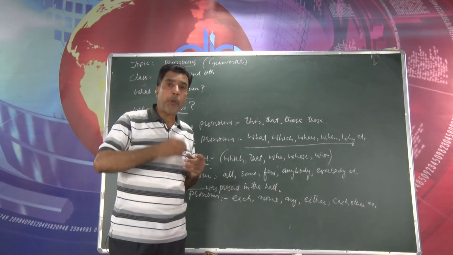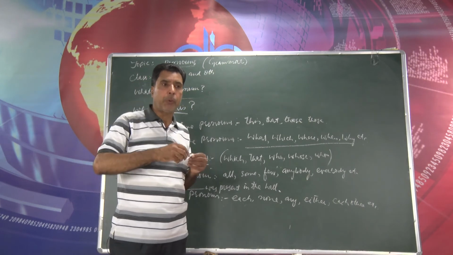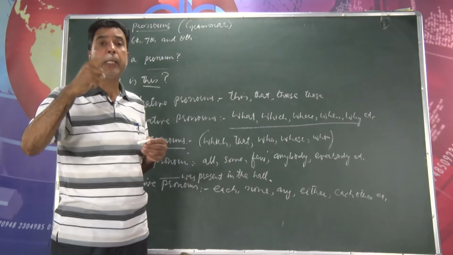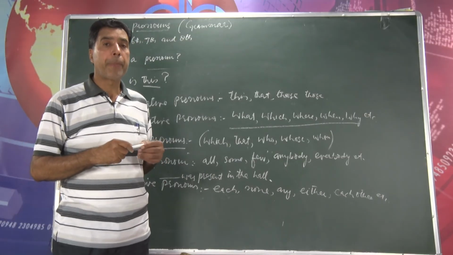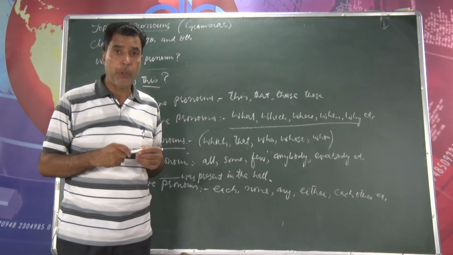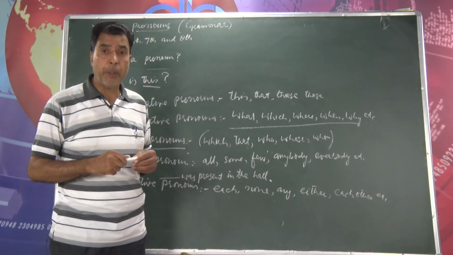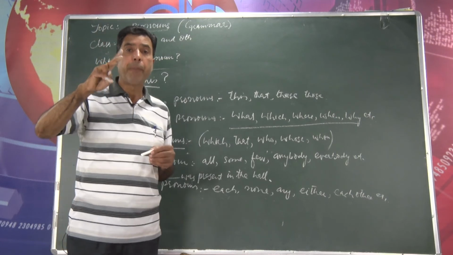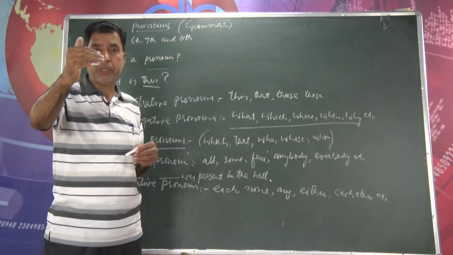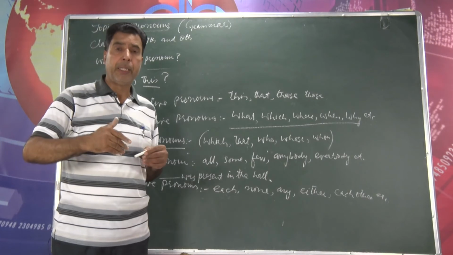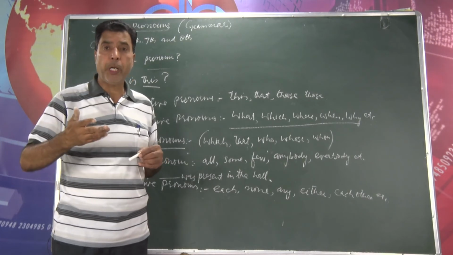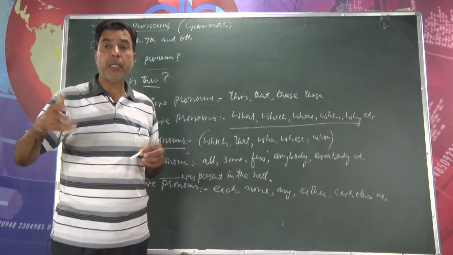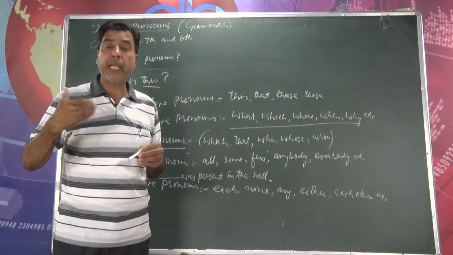Then I was talking about demonstrative pronouns, which we point out. If I say a single one, what is this? I say this. So the word this here has been used as a demonstrative pronoun. There are 7 kinds of pronouns now. The first one is the nominative case, or we can say personal pronouns. We can write subjective case and objective case. Then there are the possessive pronouns, where we use his, her or hers, theirs, their, etc.